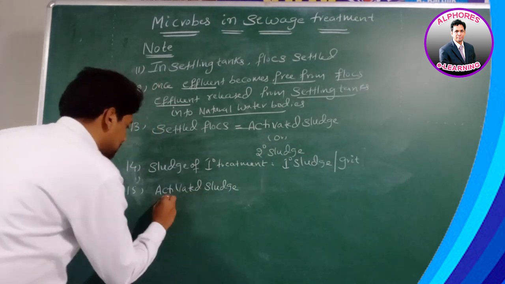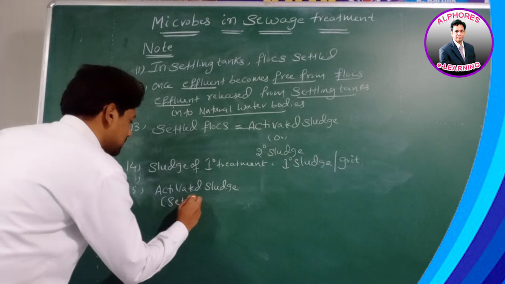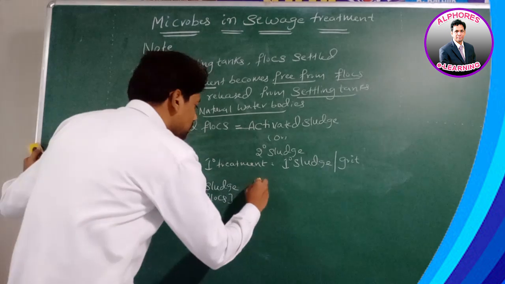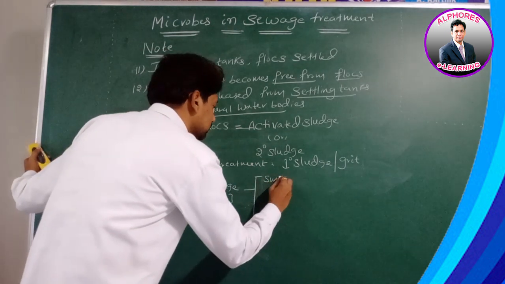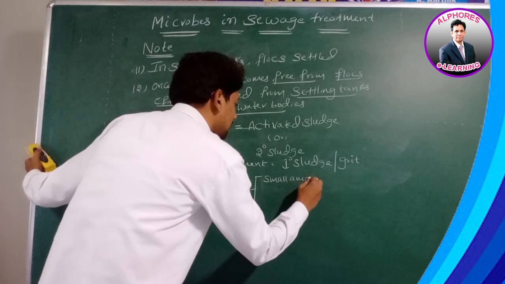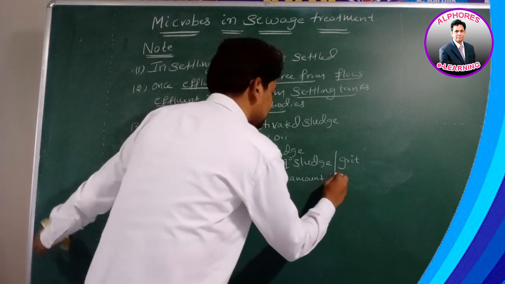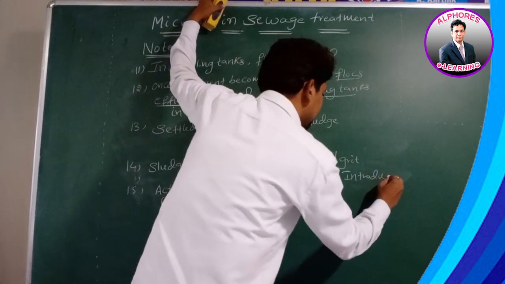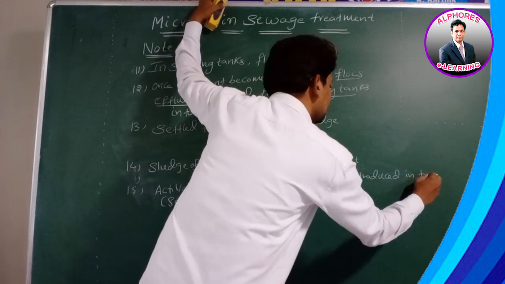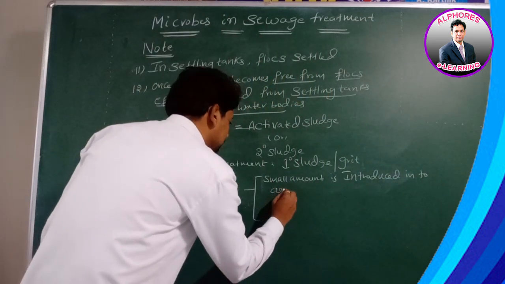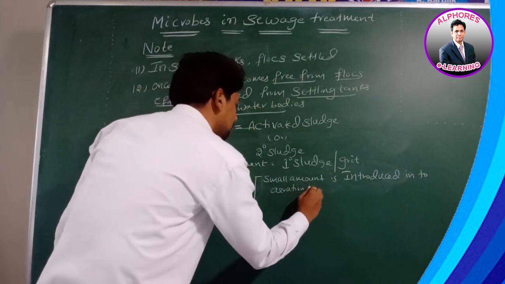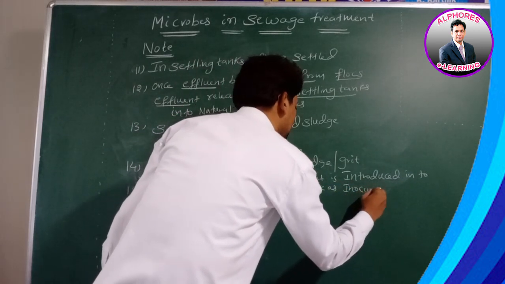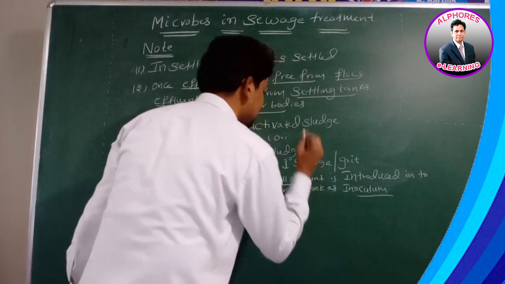Activated sludge. Nothing but what? Settled flocks. In this activated sludge, is it a small amount or a large amount? A small amount is introduced into what? Into the aeration tank as inoculum.